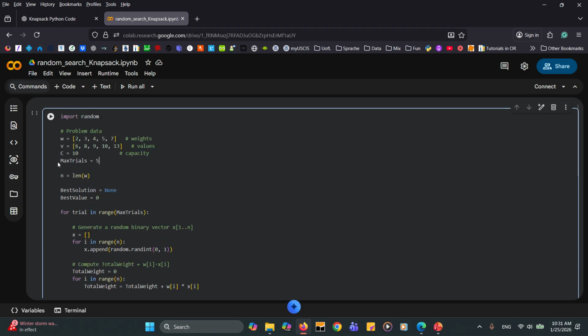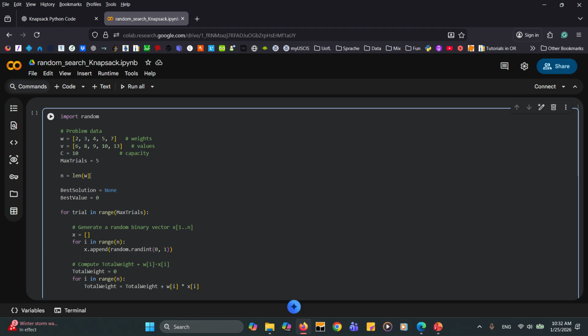So when we have this one, and then finally we have n, which is equal to the length of the w, or we can replace it with also v, because these two have the same length, which is actually the number of items that we have. We also can replace it with a simple integer, but to make our code a little bit more general, we are going to define it length of w.